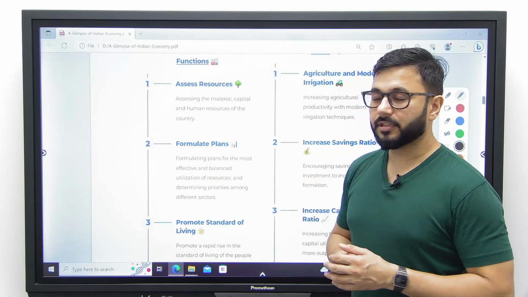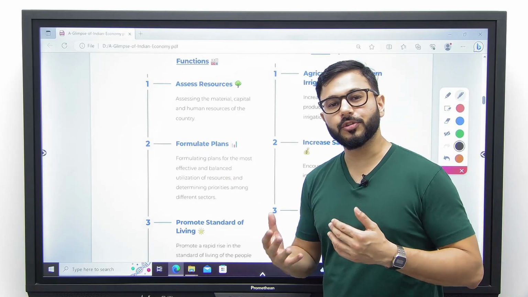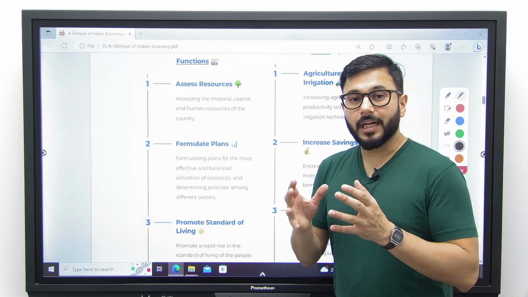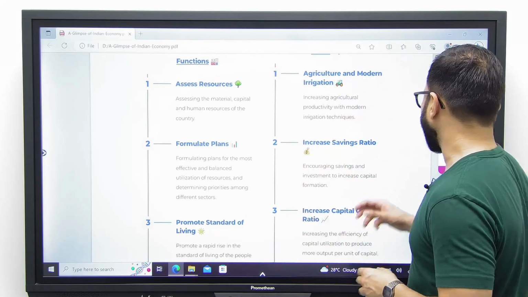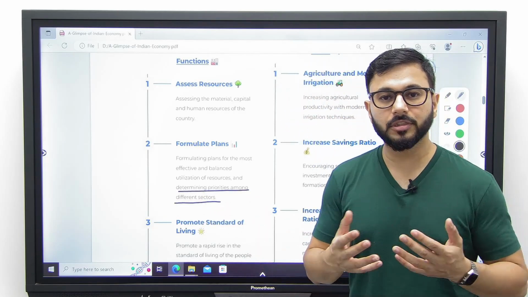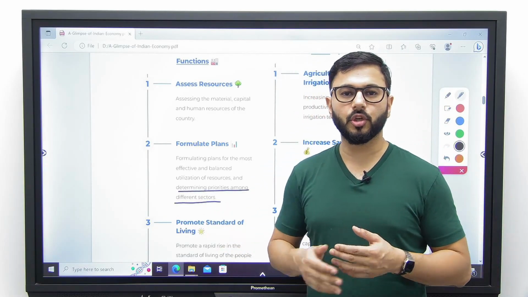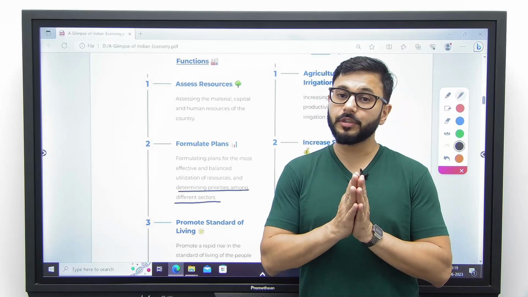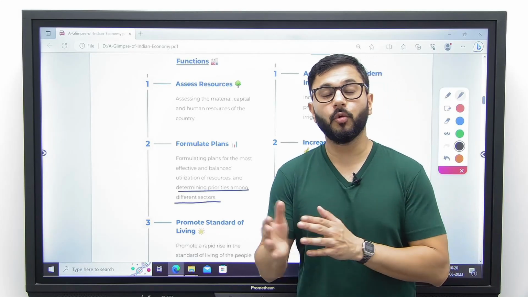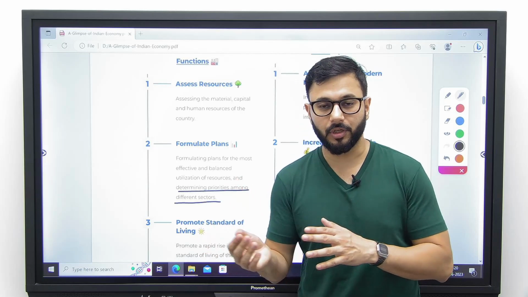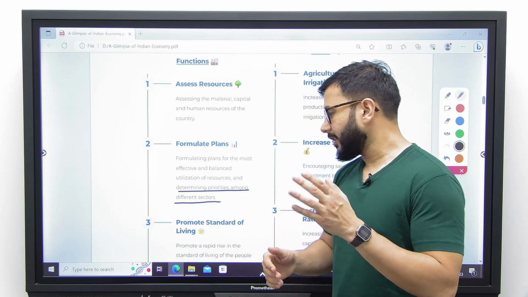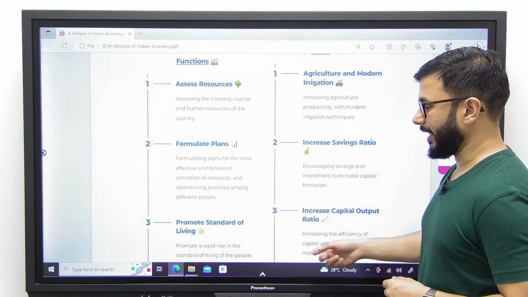Secondly, the responsibility of Planning Commission was also to formulate plans so that we could focus on certain areas, determining the priorities among different sectors, because in no case we could have focused on everything in one go. Therefore, the Planning Commission's responsibility was to figure out what is important, what is not important, or what is less important, and how much resources to be allocated to various sectors. That was one of the major jobs of Planning Commission.